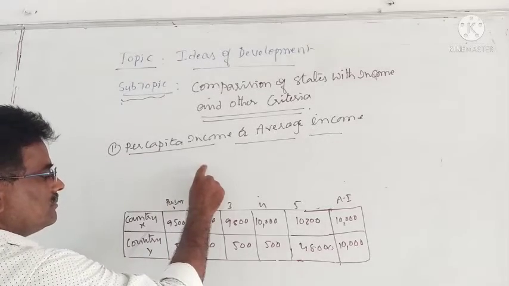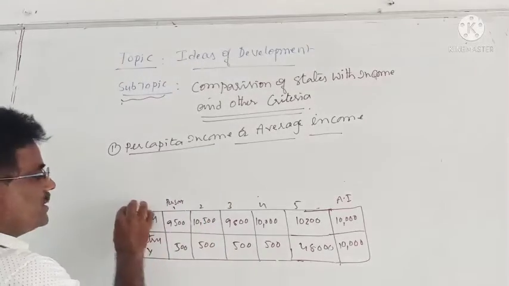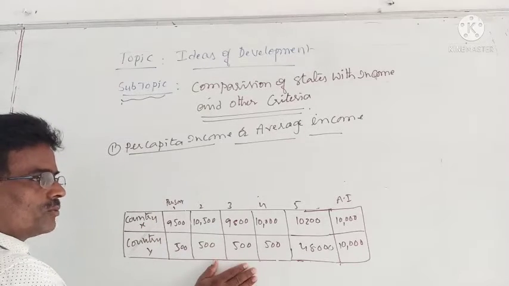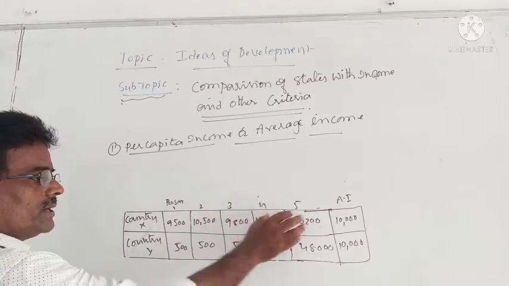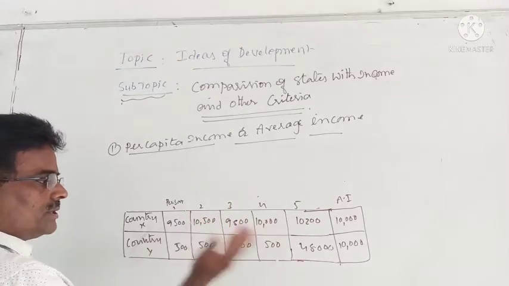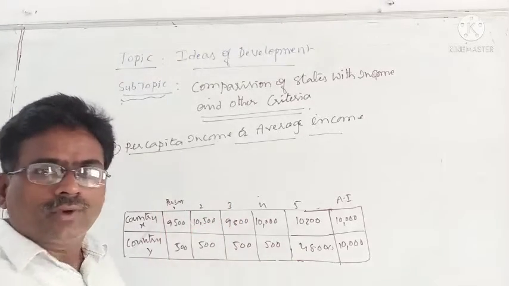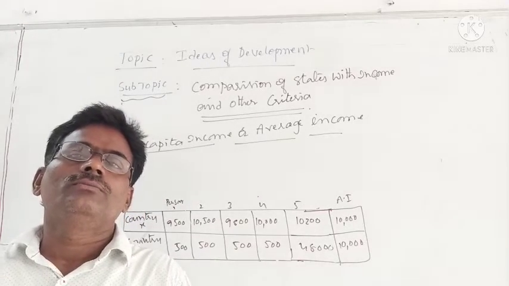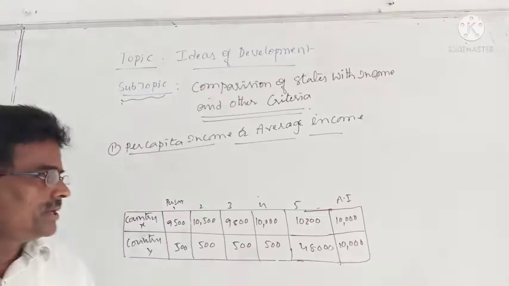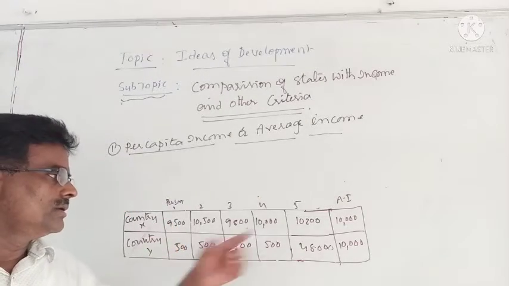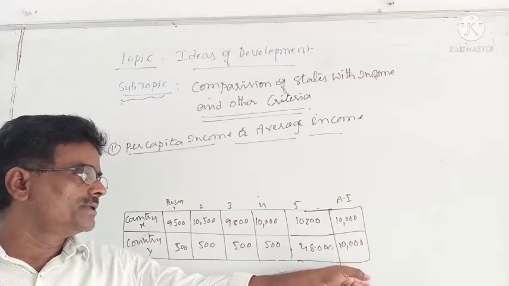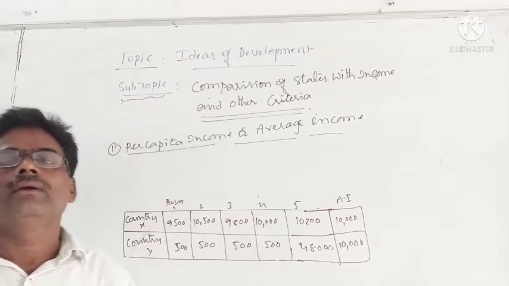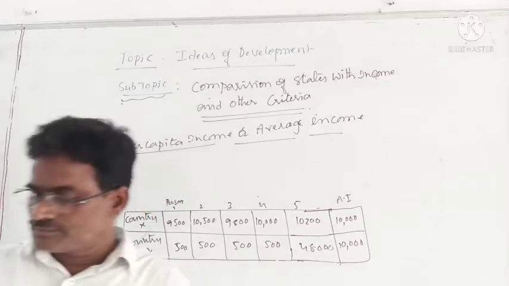Average income. If you take this table, country X is more developed than country Y, right? Here a large number of people are poor. Here most of the people are equally developed. See that? So you would be interested to live in country X, not country Y. This is a very, very important aspect that we need to look at. So country X and country Y, according to per capita income or average income, are equally developed. But in reality, country X is more developed than country Y. This is point number one.